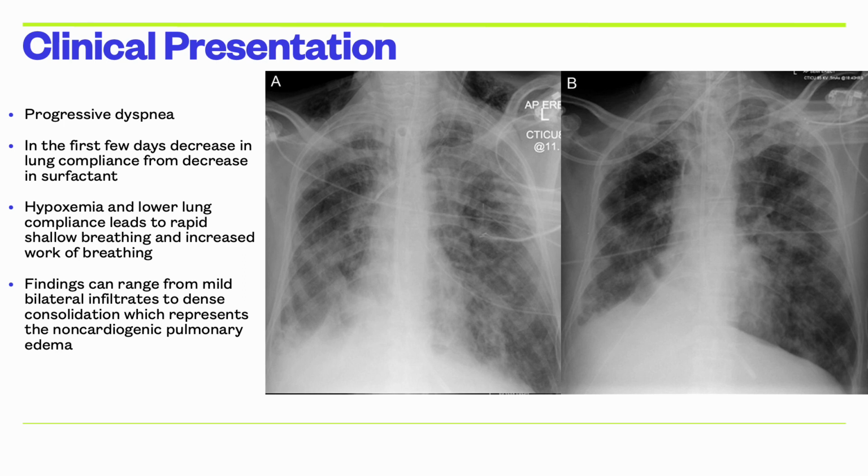ARDS that progresses longer than 7 days enters the fibroproliferative state, where hypoxemia may subside, but lung compliance is still low from fibrosis.